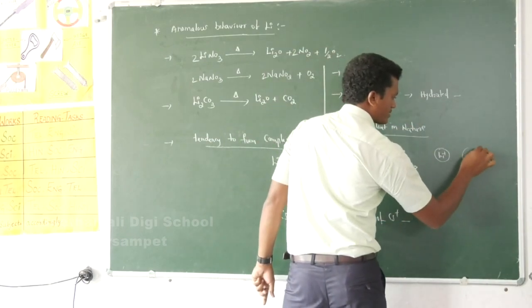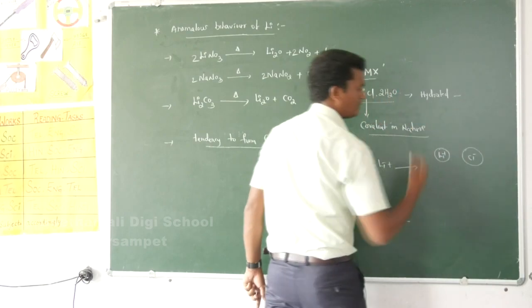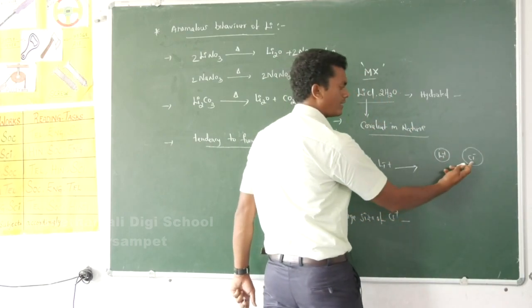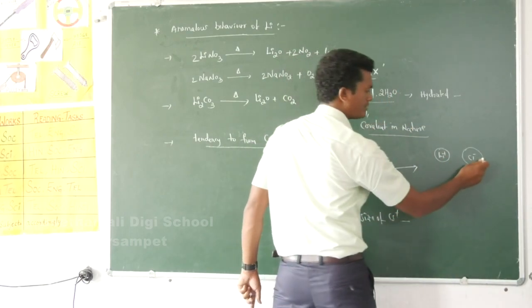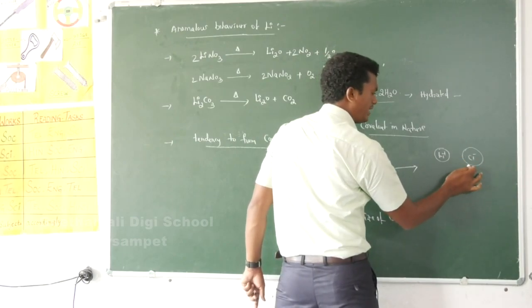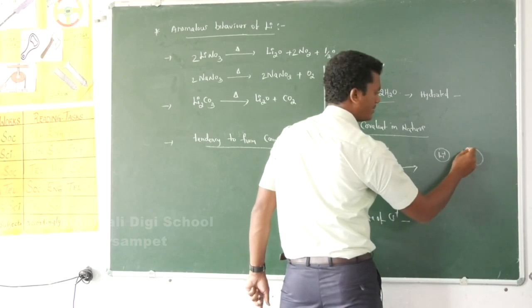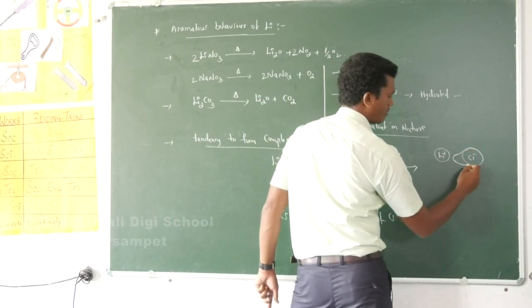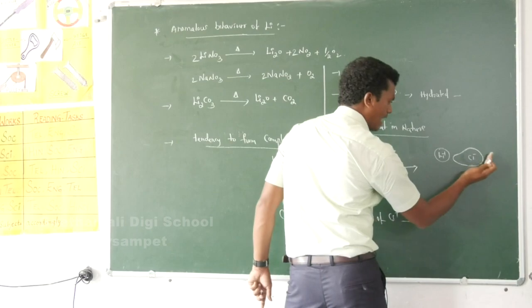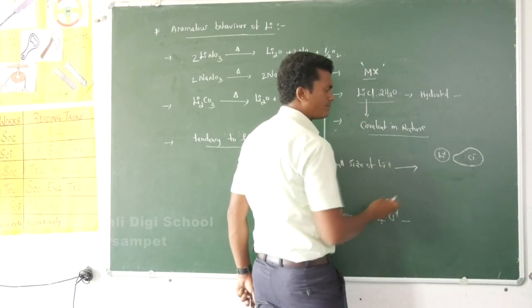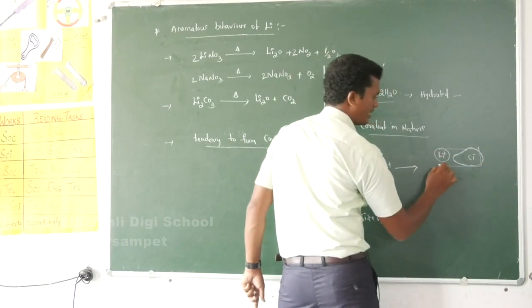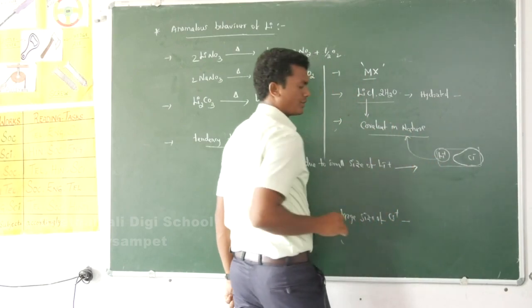Whenever the size of lithium plus is small, it distorts the electron cloud of the anion. For example, here the anion is Cl minus. So the symmetric electron cloud is converted to a distorted, asymmetric electron cloud. It means the electron cloud of Cl minus is attracted somewhat towards this lithium plus, therefore the resultant bond gets covalent nature.